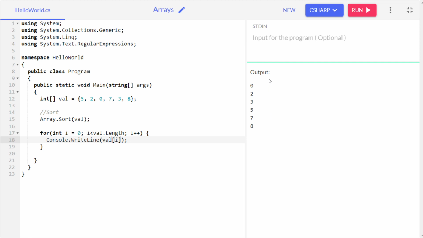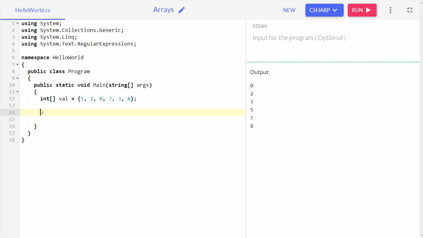Now we are going to learn another function, that is index of. This is the index of function, and it will return the index of some value. You already know how this works, I showed you previously, though not in the case of arrays. So int idx equals array dot index of, and within that we have to pass two arguments.